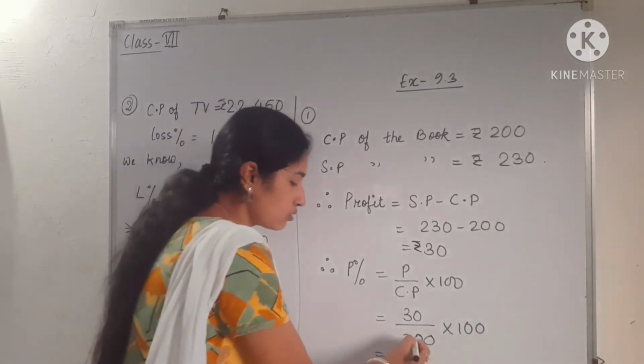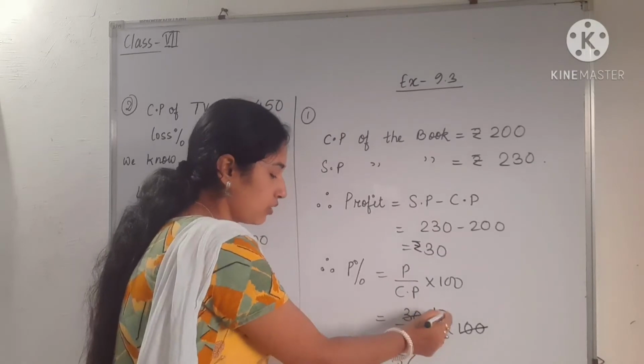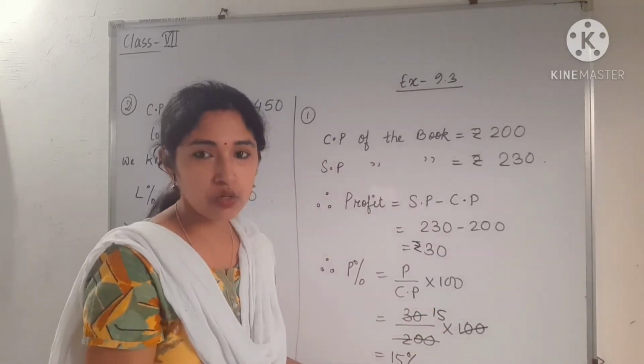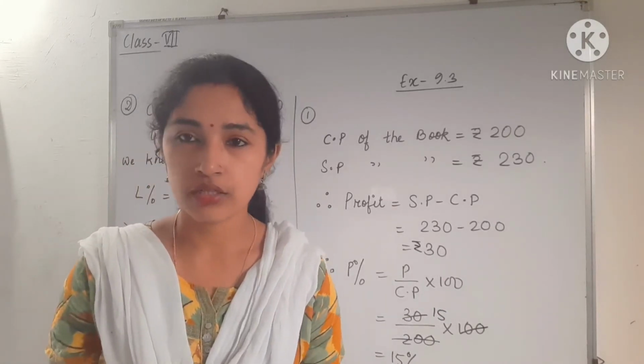So you can cancel this 20 with this one. Okay, so then 30 divided by 2 will be 15. So the answer will be what? 15%. So like that you have to do it in rough copy and you have to fill up the table in the book itself. Okay.